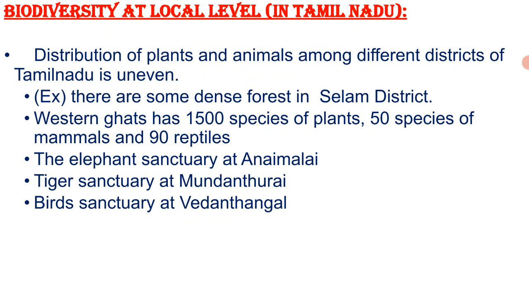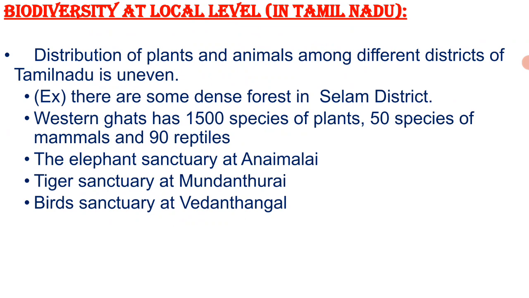Tamil Nadu has a total geographical area of 4% of India's land surface. The Western Ghats has 1600 species of higher plants, 54 species of mammals, 91 species of reptiles and 84 species of amphibians. So these are the varieties.